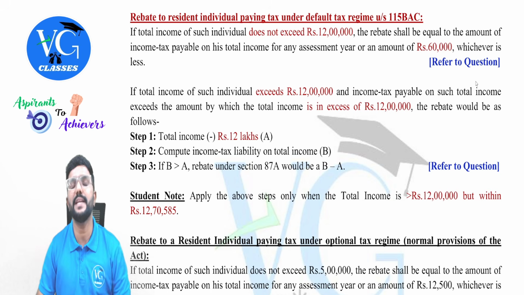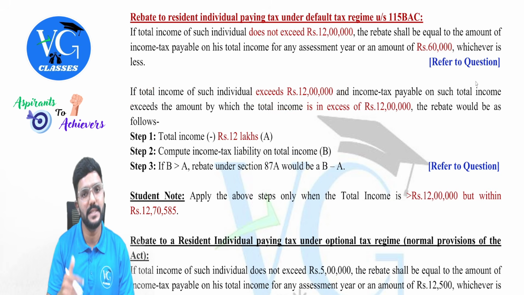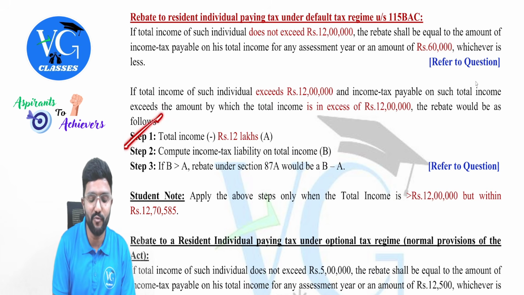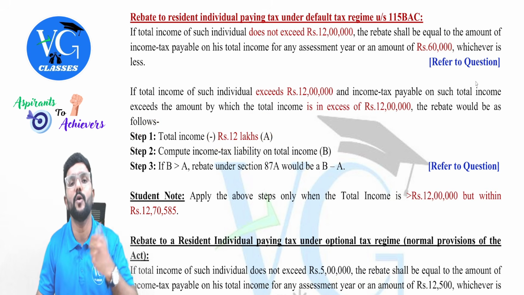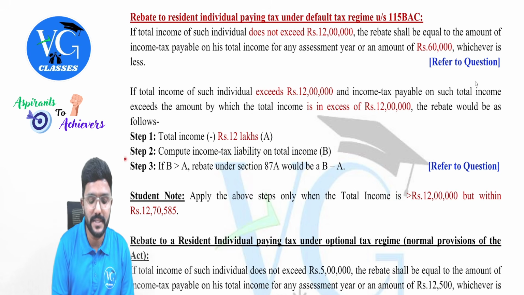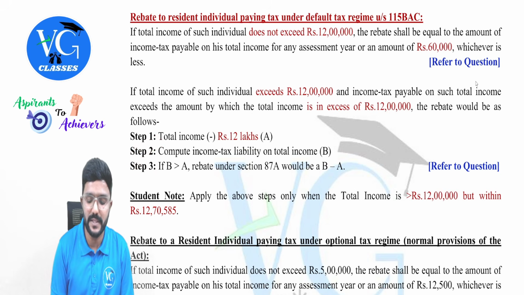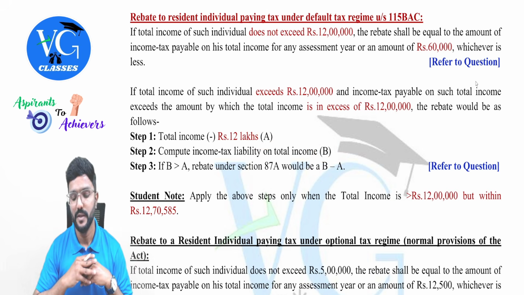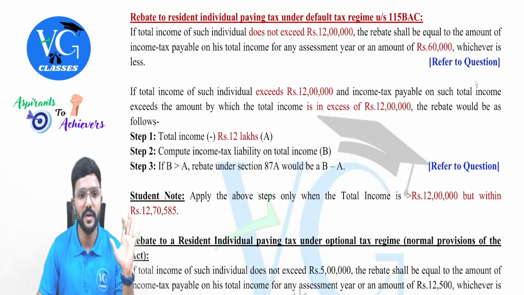Sir, how is it? We need to apply 3 steps there. If the total income of such individual is marginally more than 12 lakh, then we can still check. Step 1: total income minus 12 lakh. See how much is your income over and above 12 lakh, take that as A. Then in step 2, do the normal tax calculation. Then last step, if B, whatever we have computed in the second step, is more than A, then the difference is allowed as rebate. Sir, what if A is more than B? Then there is no rebate.